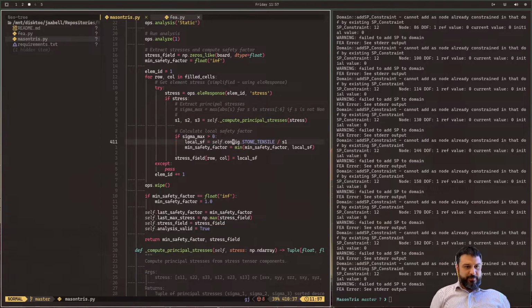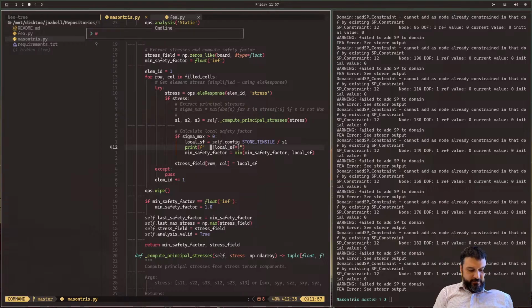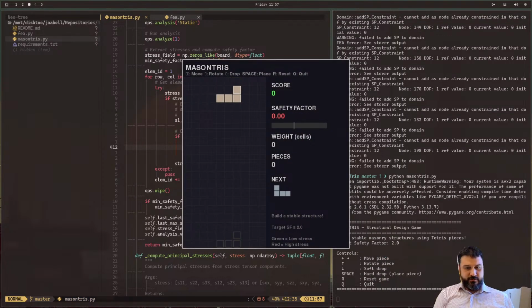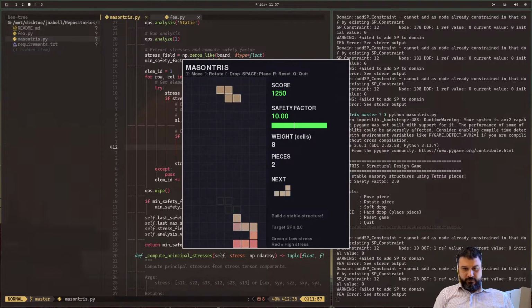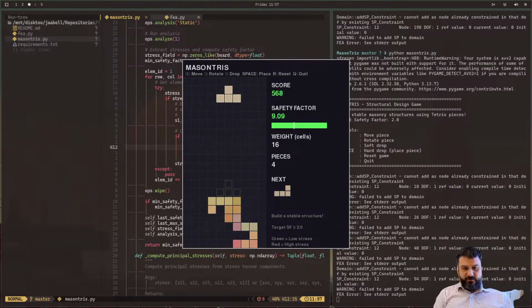Let's take a look. What happens if I go to the end of that line, go into insert mode, and just print out the local SF, like so, and give it a good old indentation over there, just to see what type of numbers we're getting out of this. Oop, there we go. I'm not seeing anything come out. I am not seeing anything.